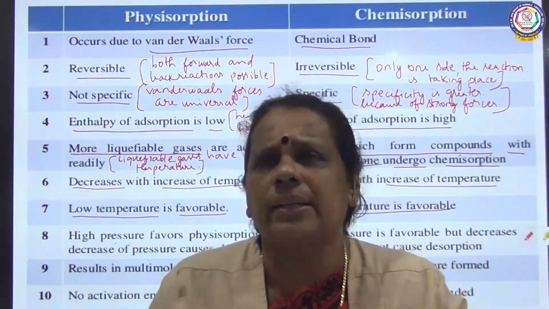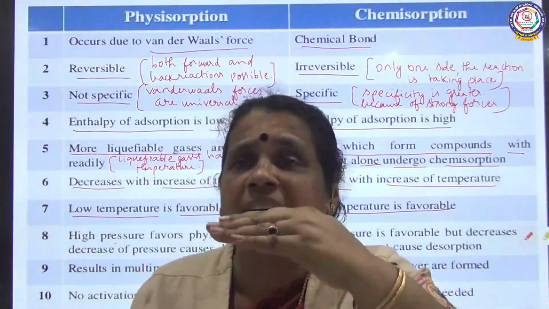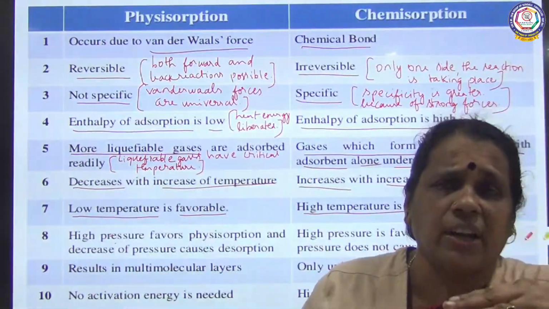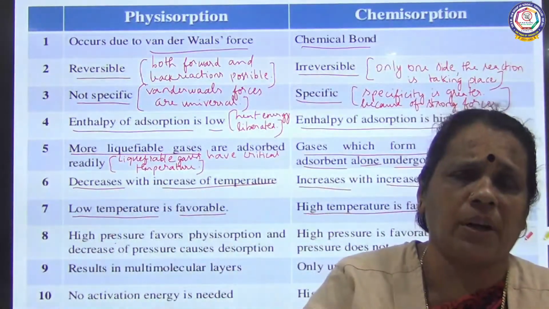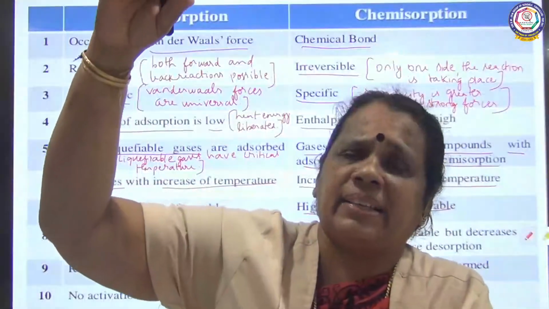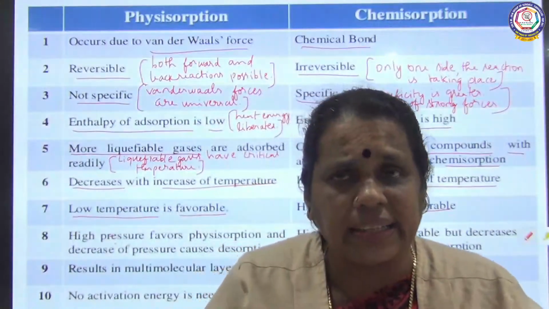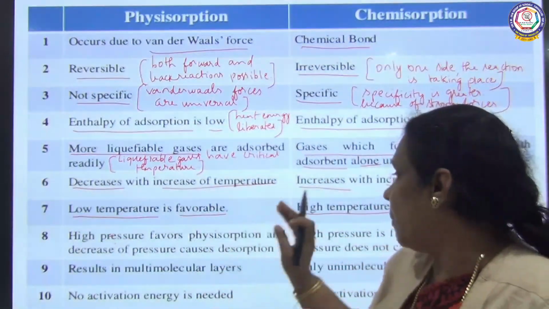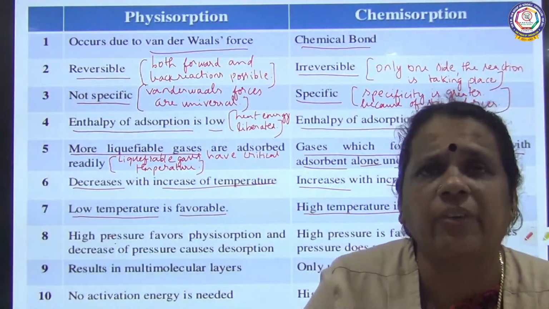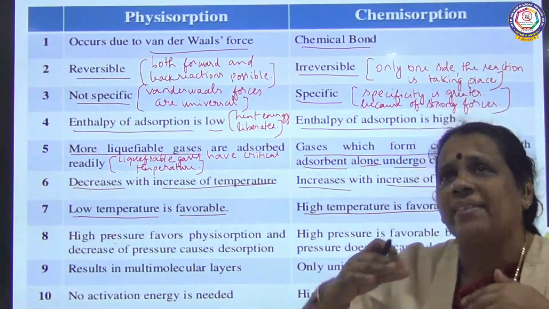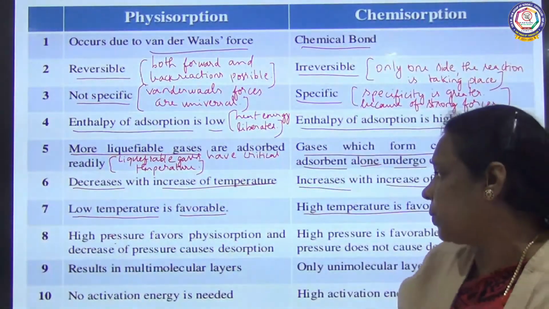Low temperature is the favorable condition for physical adsorption, and when you increase the temperature, physical adsorption decreases. In chemical adsorption, high temperature is the predominant factor, so when temperature is raised, adsorption is also greater.